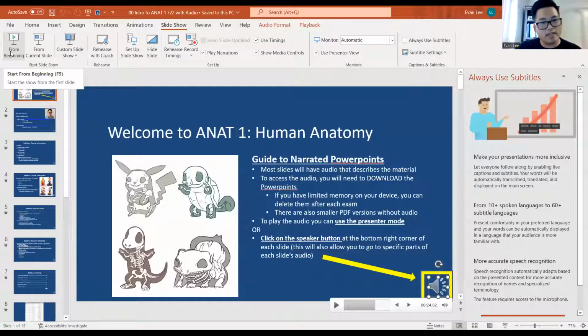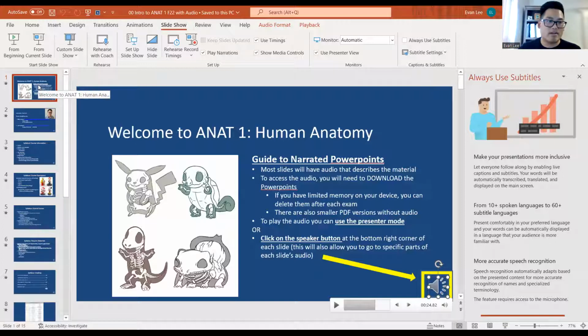But that is just going to play the entire PowerPoint one way through. But also, you could always go back if you want to listen to things again. This is the way that I'm going to be presenting the majority of the material so that you can spend as much or as little time as you'd like to look at them. If you want to read them over and over, you can look at the PowerPoints and read over them. You can take notes from them, but you can also listen to the narration, which is going to be there for you to listen to once again as many times as you need to. If you need to go back, I would probably use this just so that you can go back to a certain point that you'd like, but you can also just listen to the whole thing over and over.